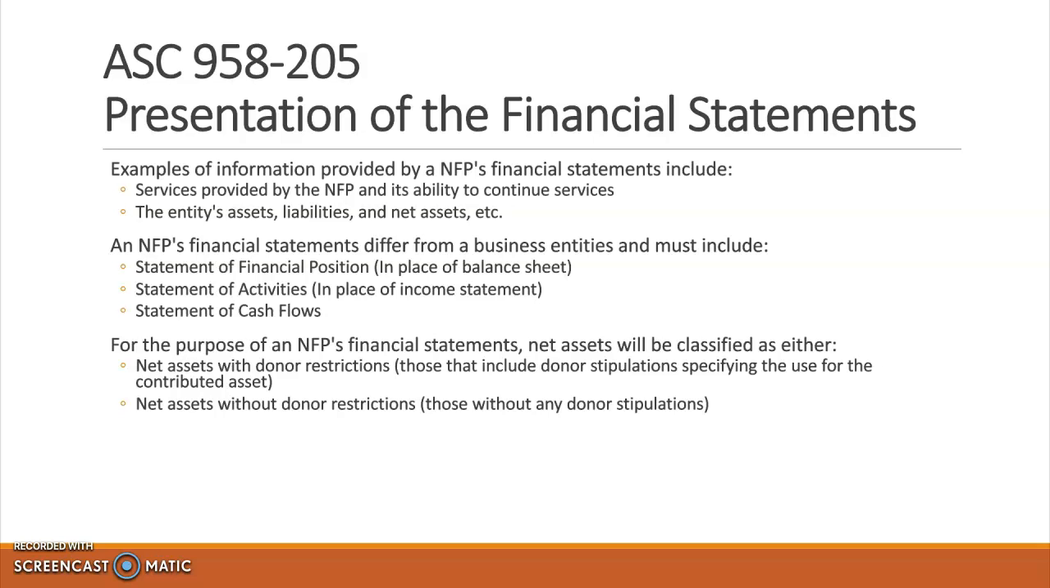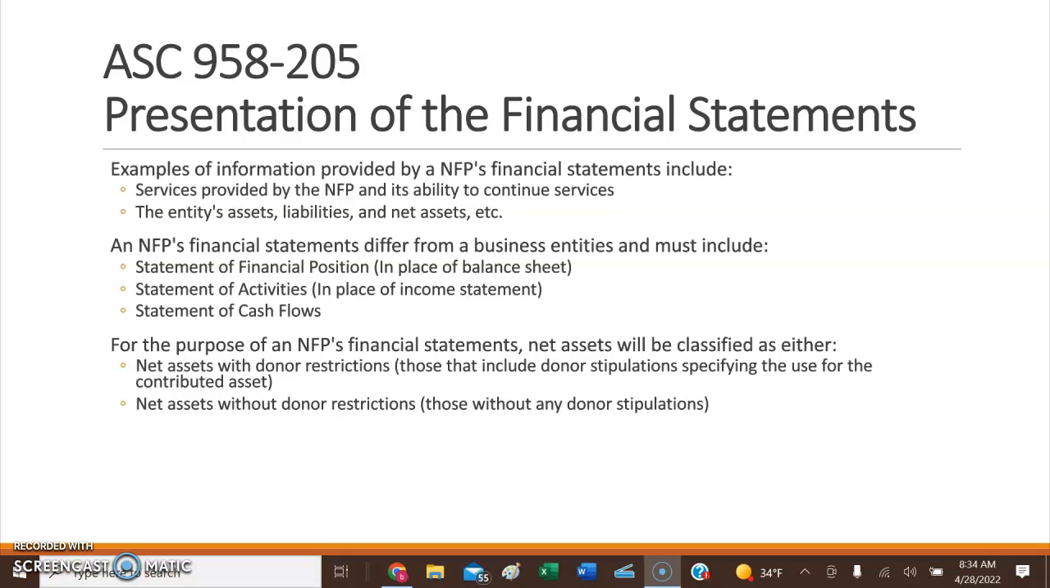The first codification that we dug into was related to the presentation of the financial statements. This is ASC 958-205. The financial statements of not-for-profits are significantly different than those for your typical business entity. So, information that a not-for-profit's financial statements include is services that are provided by the entity, as well as their ability to continue those services. Also, it will include information related to their assets, liabilities, net assets, and much more.